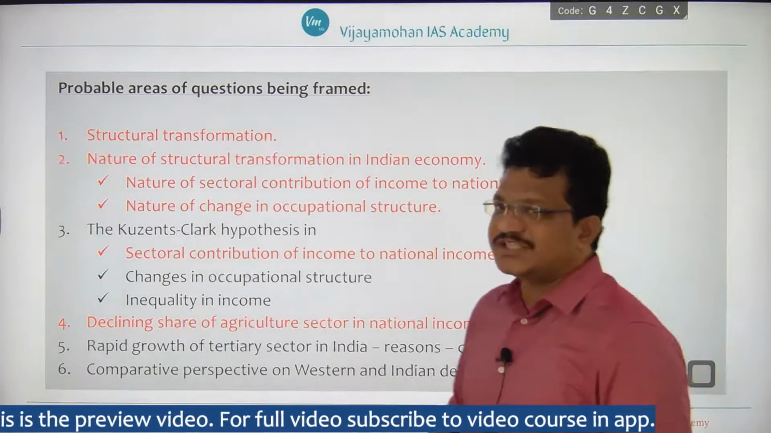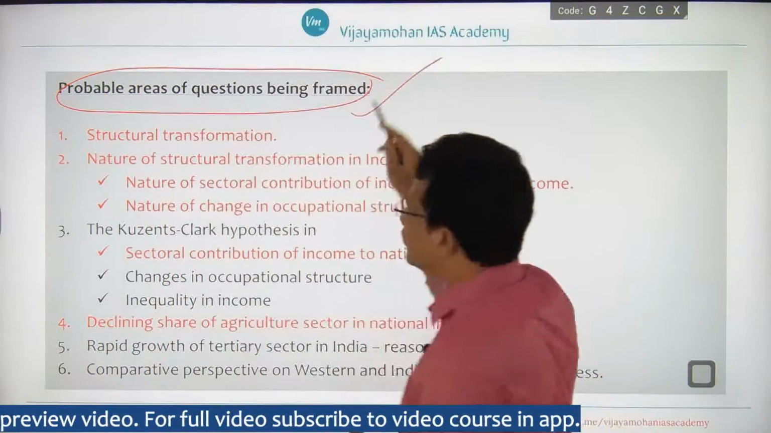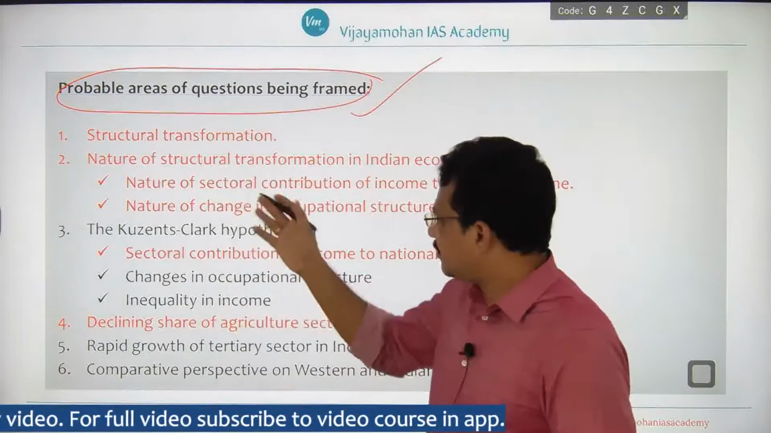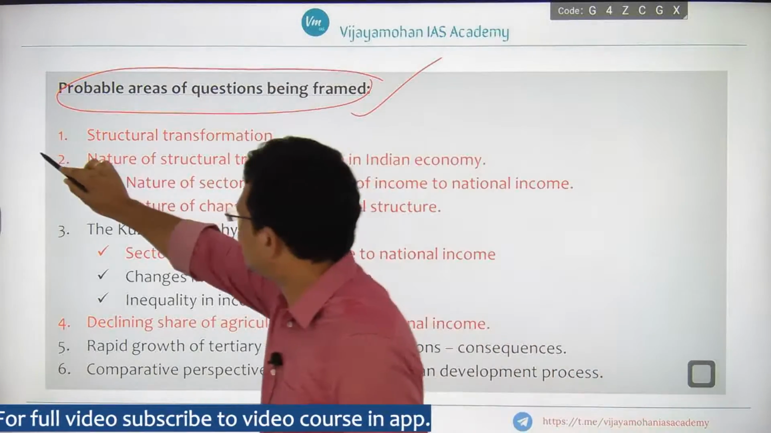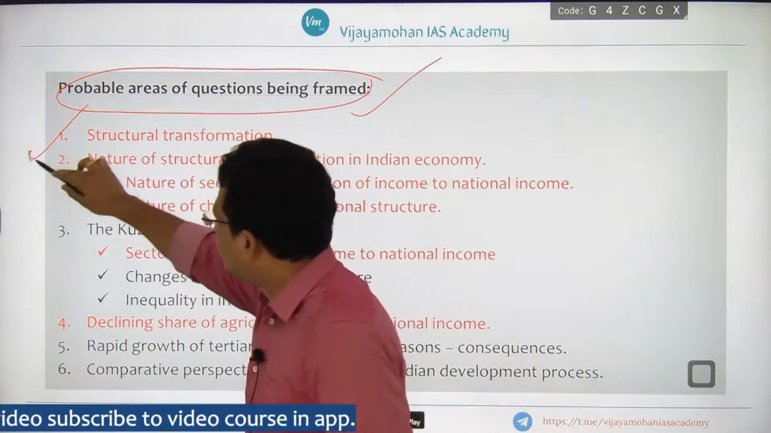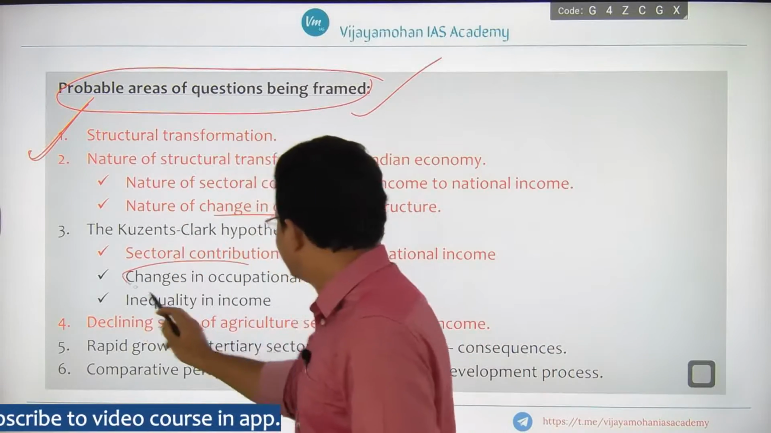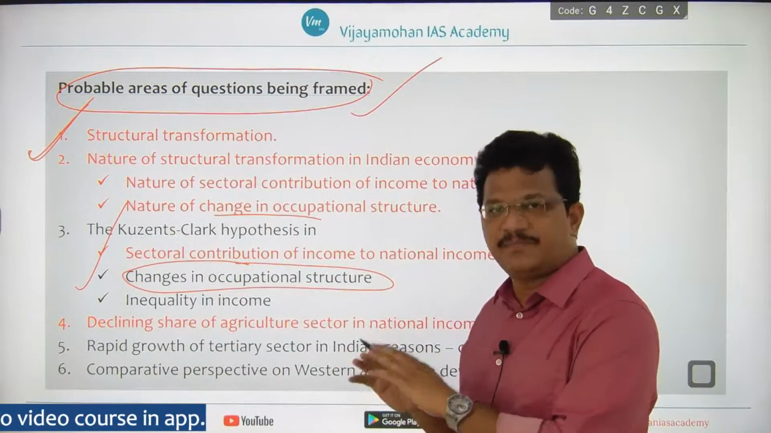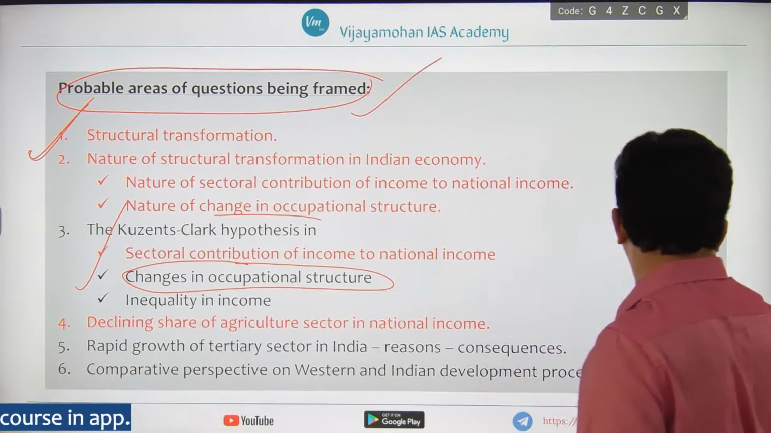As part of today's discussion, we will first see the probable areas from which questions may be framed on these topics. I have mentioned the topics here in two colors. The topics in red are those on which questions have already been framed. We will see some of the previous questions also. The topics in black are those on which questions might be framed. First we will see them one by one, then you will be able to understand.